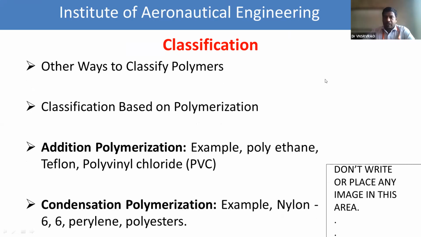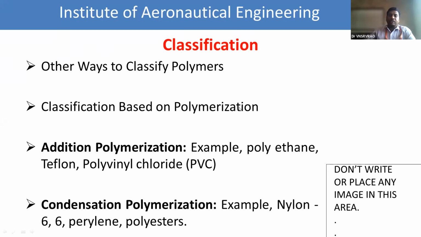Next, we see the classification based on the polymerization. There are mainly two types of polymerization: addition polymerization and condensation polymerization. Addition polymerization is where the polymerization takes place without formation of byproducts. Examples of polymers formed under addition polymerization are polyethylene, Teflon, and polyvinyl chloride.